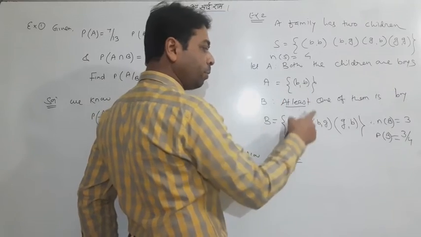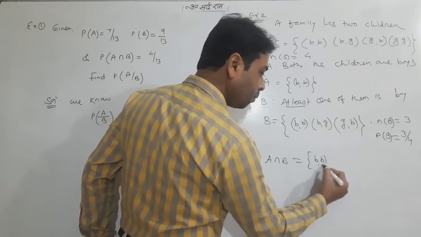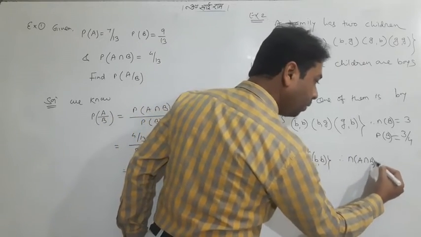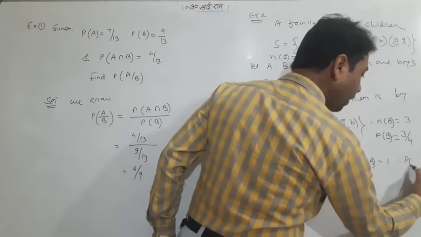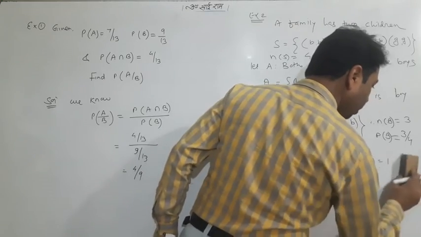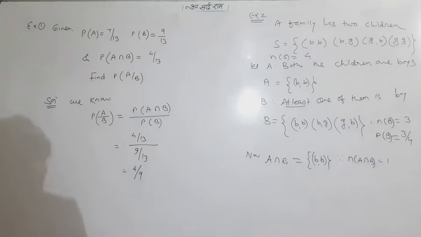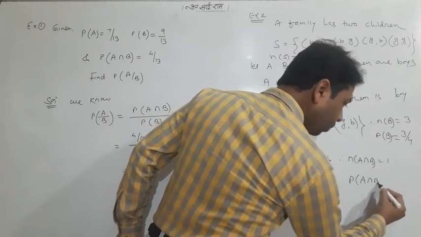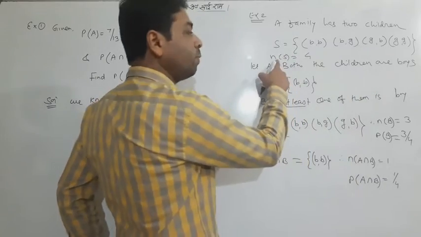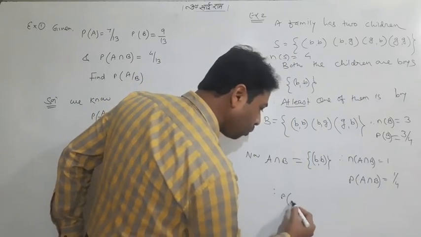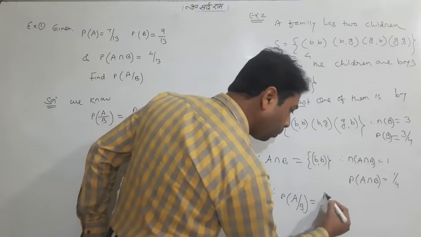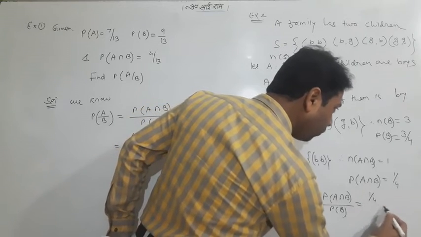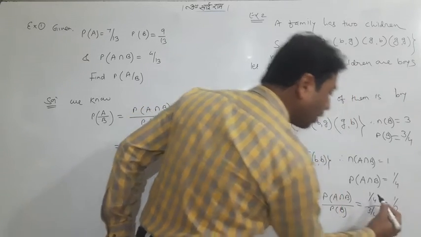So do you think that A intersection B is only BB? Common element. And N of A intersection B will be 1. So probability of A intersection B will be 1 by 4, because N of S will be 4. Now it's the end. Probability of A upon B will be probability of A intersection B upon probability of B, 1 by 4 upon 3 by 4. Lastly the answer is 1 by 3.